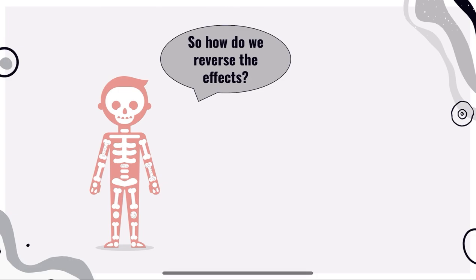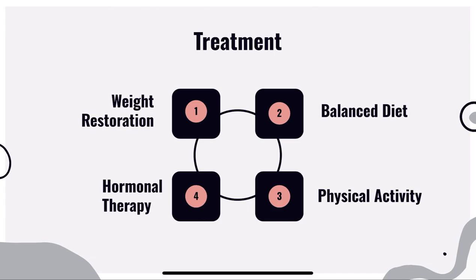So now that we see how anorexia can cause osteoporosis and weaken the bones, how do we reverse the effects? One of the main treatments is weight restoration. Restoring the weight will help increase BMD and strengthen the bones again, and the best way to do this is through a balanced diet. Physical activity and hormonal therapy can also help.